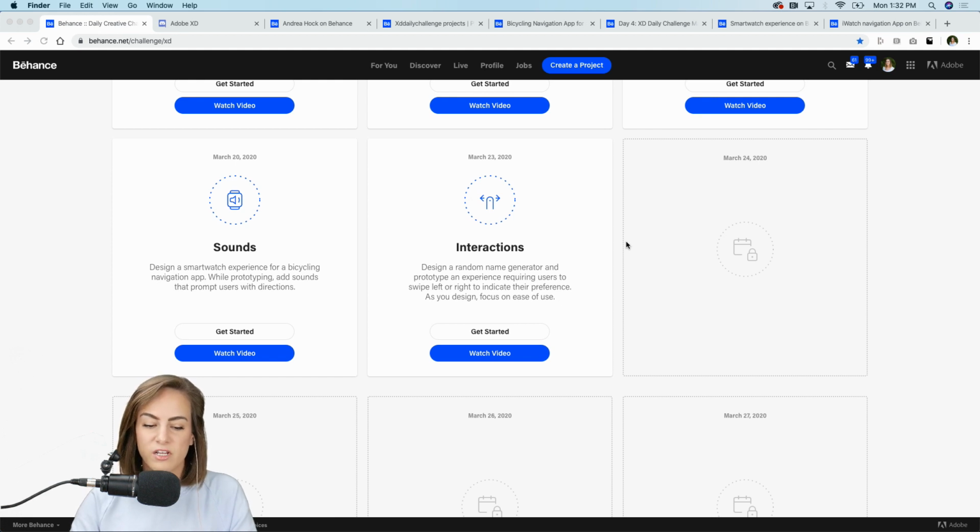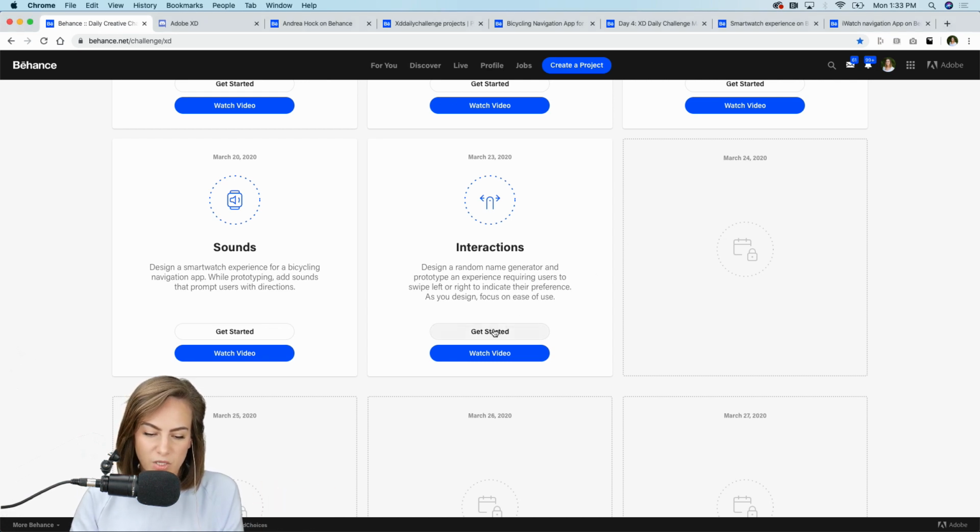Today, I want you to design a random name generator and prototype an experience requiring users to swipe left or right to indicate their preference. Think of this as a baby name app, and maybe we've got two separate parents trying to agree on names. They each use this app separately, swiping left or right. If they see a name they like, and it matches, then that's great. It's kind of like anonymously choosing a name together. So that's what we're going to make today, a swiping feature.